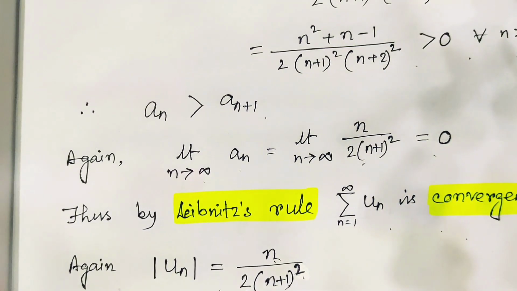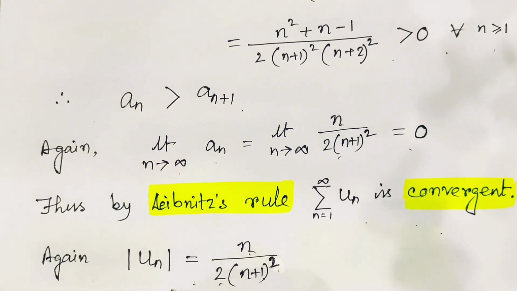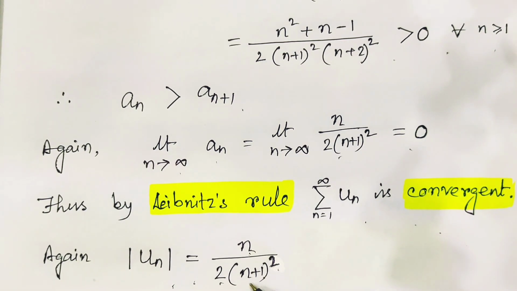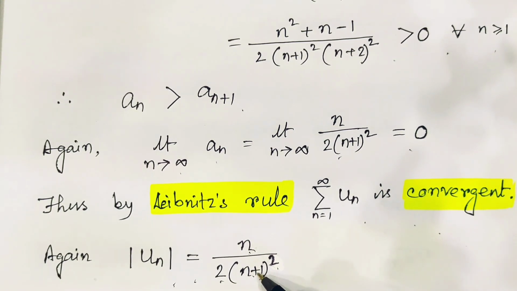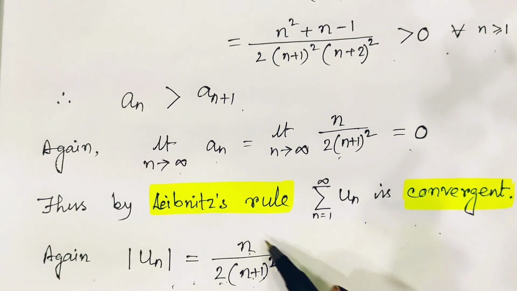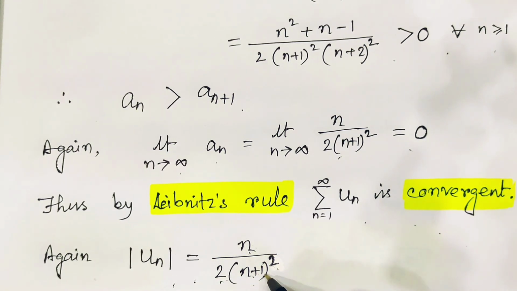Observe this term: in the numerator and denominator, the difference of the power of n is 1 here. Since there is a difference in the power of n in the denominator and numerator, we should use the comparison test to verify whether this series is convergent or not.